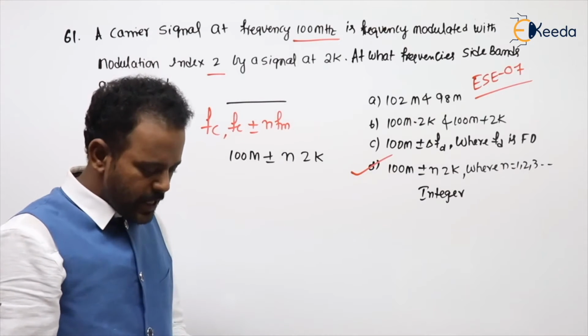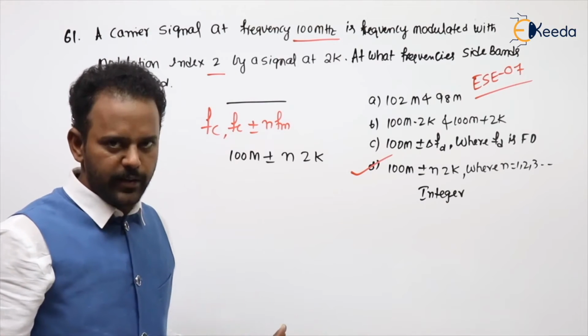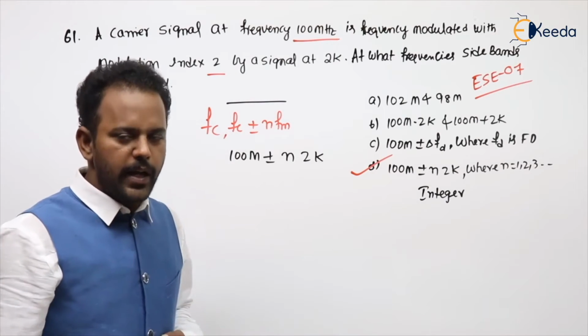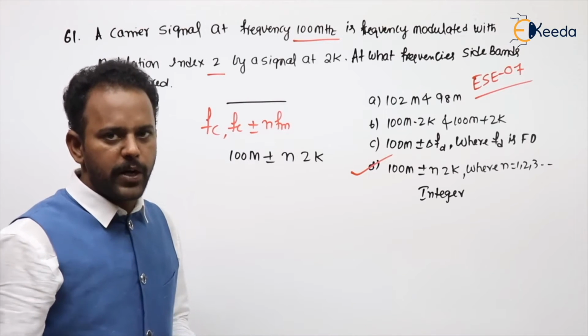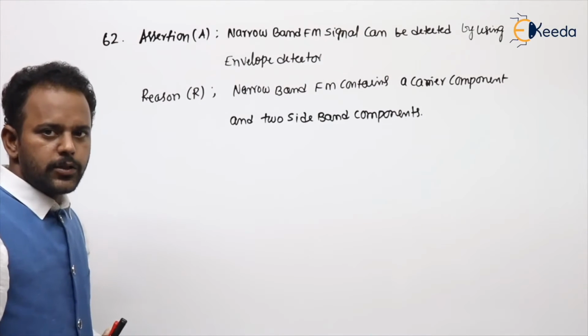So the question is based on FM: how many sidebands it has, and where it has them. And the gap I already told: the spectral gap between the components in FM. Clear? Yeah. See the next problem.